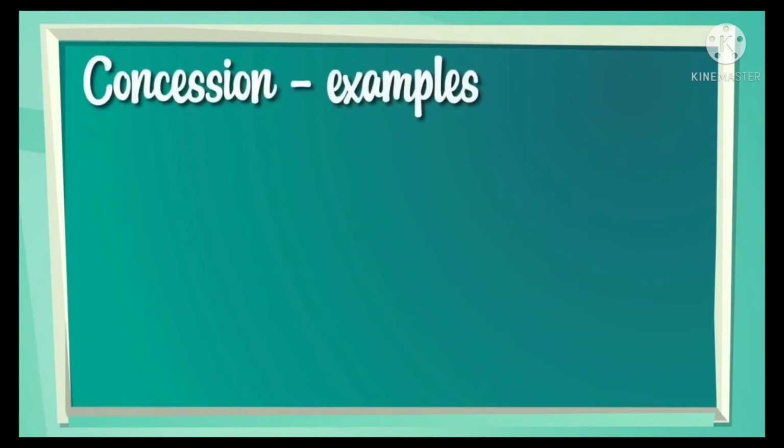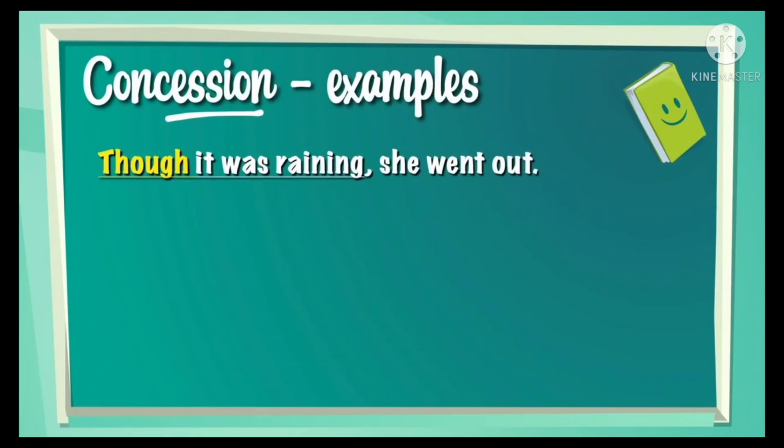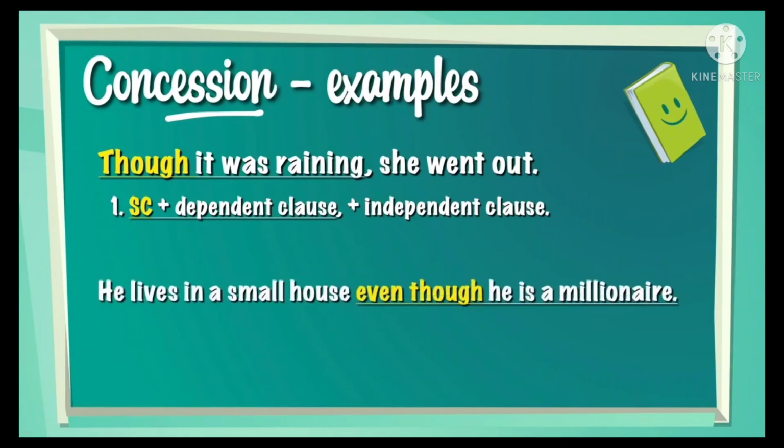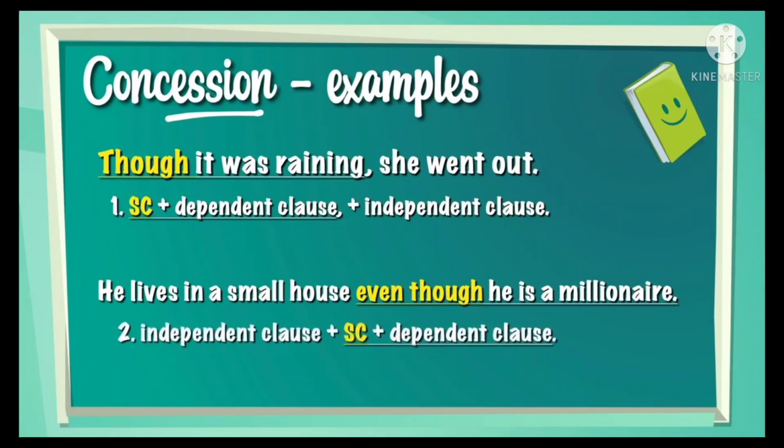So let's look at concession examples. Though it was raining, she went out. So we have the subordinating conjunction plus the dependent clause, then we have a comma, and then we have the independent clause, she went out. He lives in a small house, even though he's a millionaire. So we have the independent clause first, then we have the subordinating conjunction, which is even though, and then we have the dependent clause.